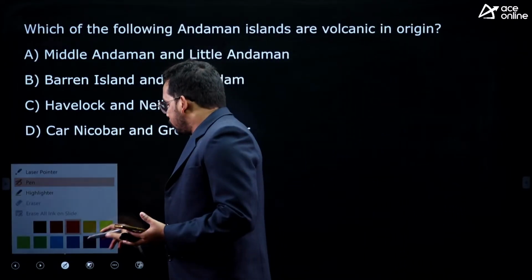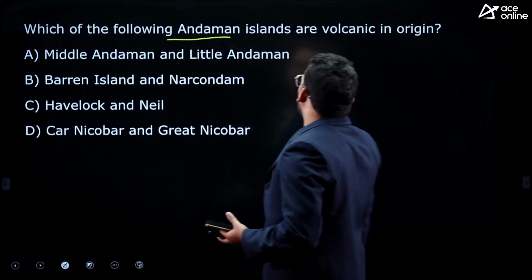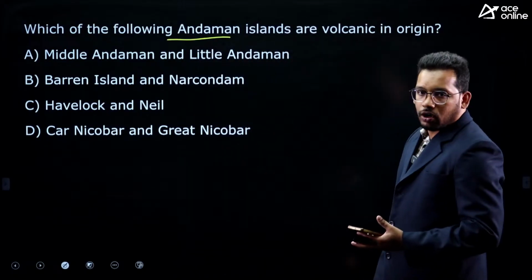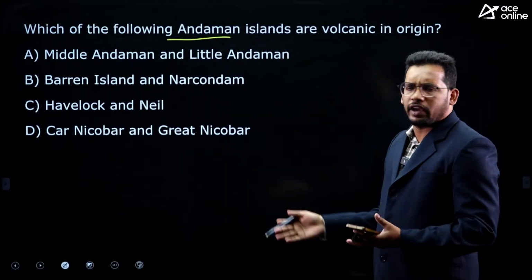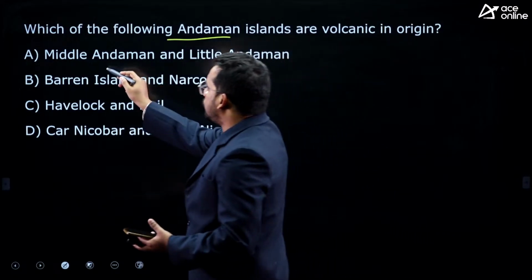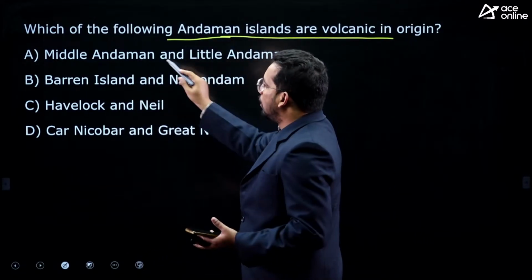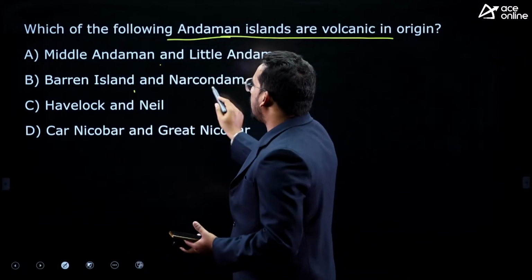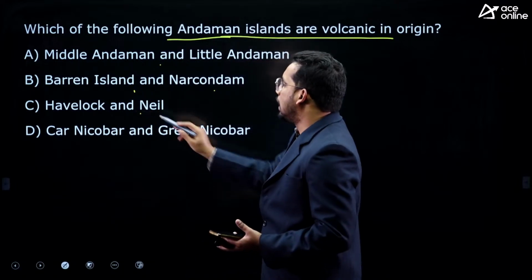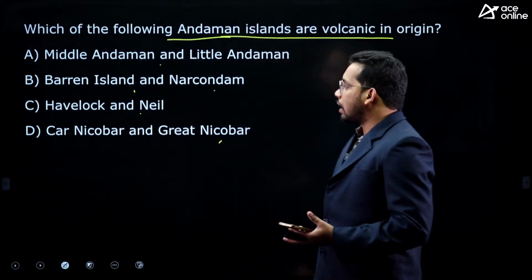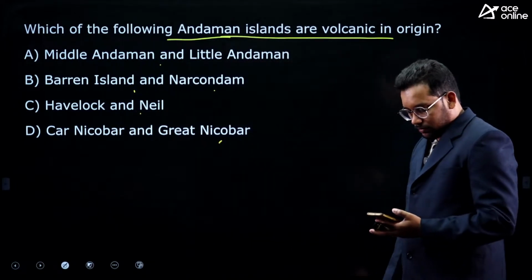Next one, which of the following Andaman Islands are volcanic in origin? Andaman Nicobar Islands have more than 500 islands. Out of that, which ones are volcanic in origin? Middle Andaman and Little Andaman, Barren Island and Narcondam Island, Havelock Island and Neil, Car Nicobar and Great Nicobar.